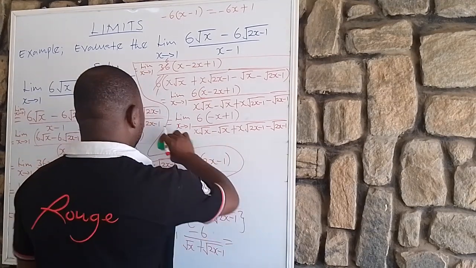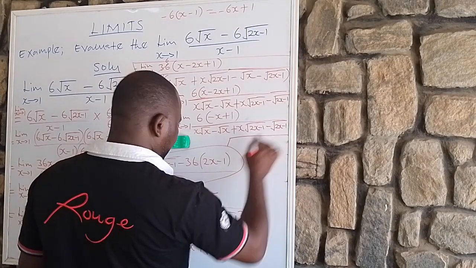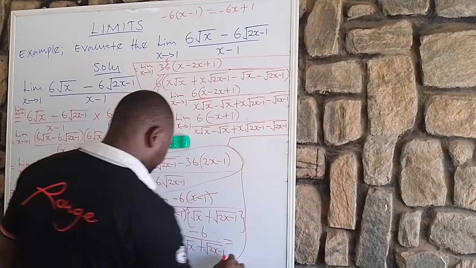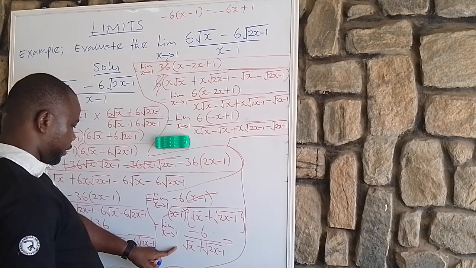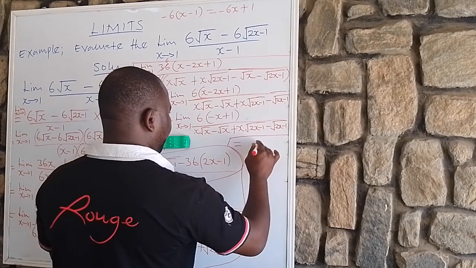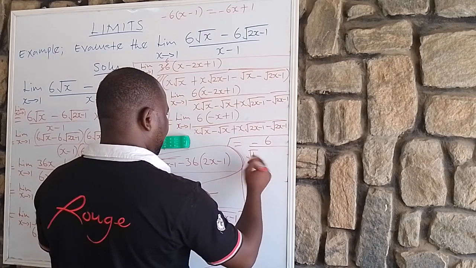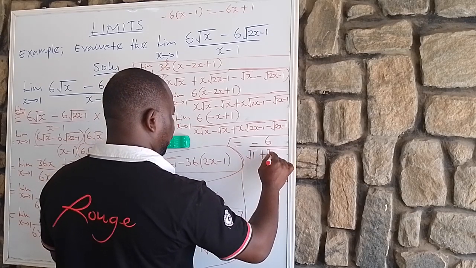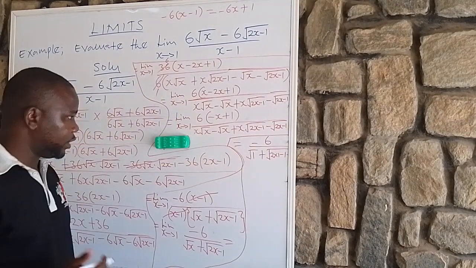Then we now substitute in the limits. If we substitute in the limits here, anywhere we see x, this will now be equal to minus 6 all over root 1 plus root 2 times 1 minus 1. Do you agree with me?